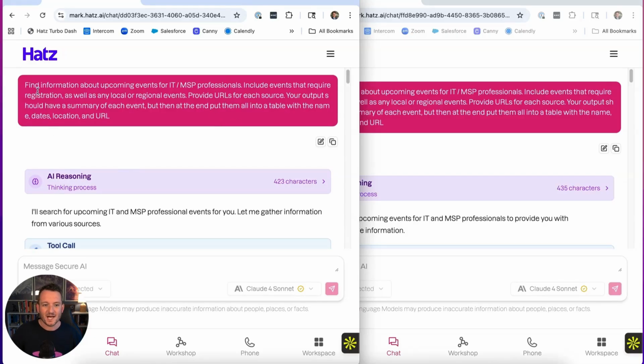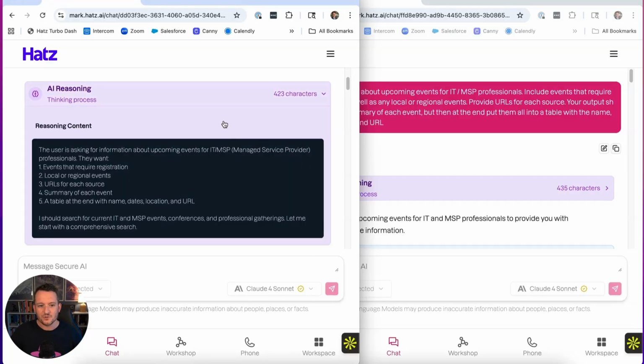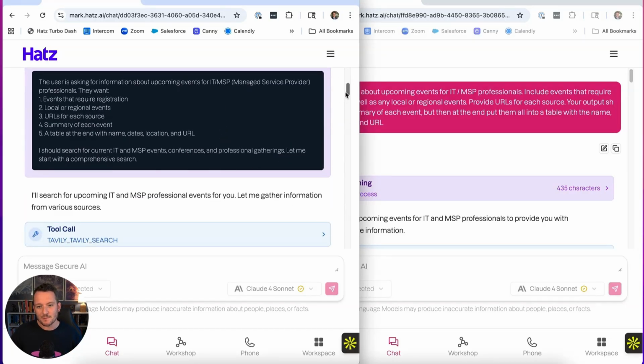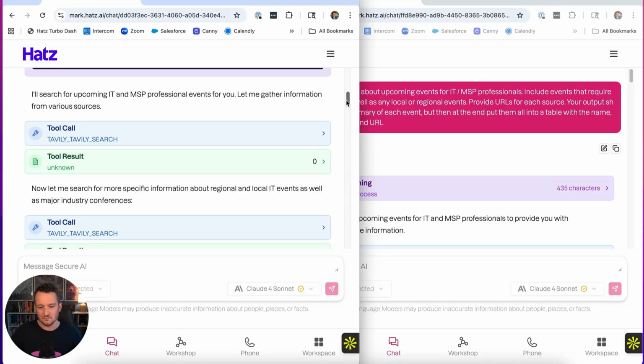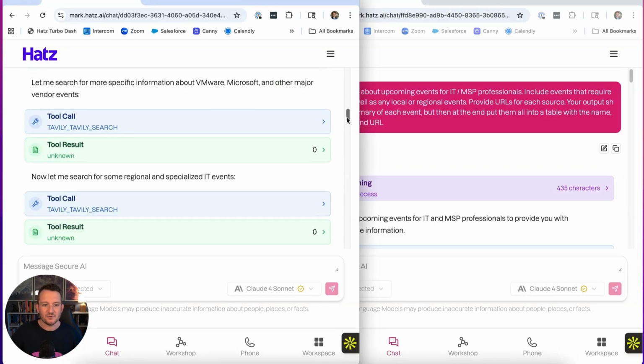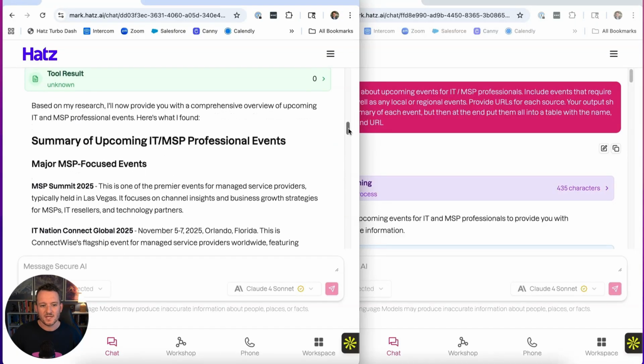This is Tavily. I asked it to find information about upcoming events for IT, MSP professionals, and I told it to also include a summary of each event, but then at the end, put them all into a table with names, dates, locations, and a URL. And here's how that result came out. It's a reasoning model, so it shows me how it's thinking about the prompt that I gave it, sets it up to let Tavily do a really thorough search, and it broke the prompt up into different segments. And here we go.